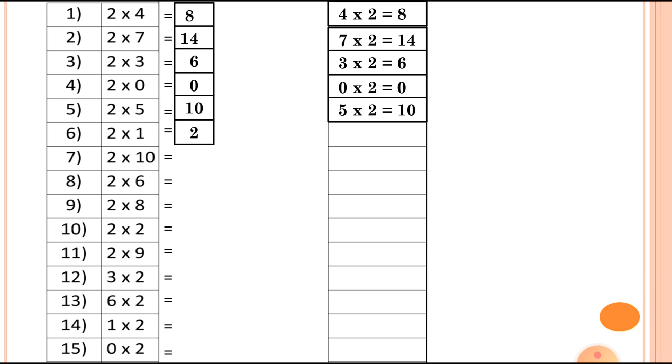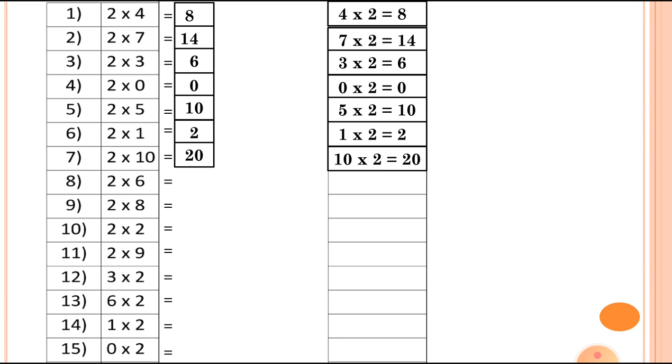Then number 7, 2 tens are 20. So we can write down the new multiplication fact, 10 twos are 20.